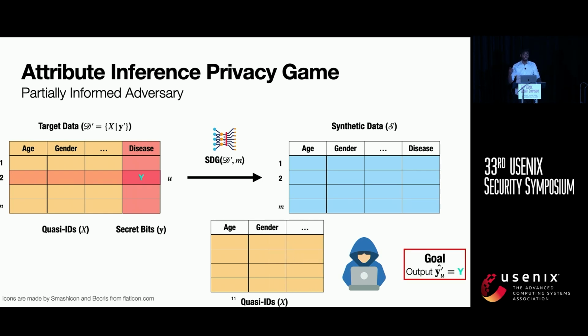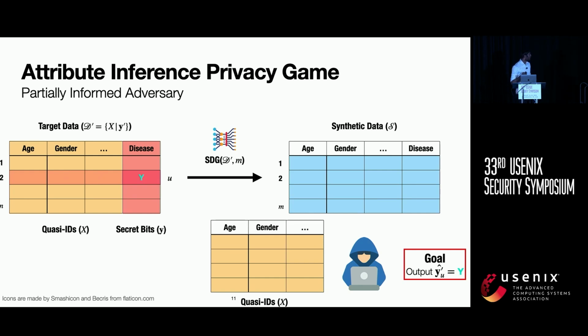We note that this is a stronger setup than what is typically considered in the auxiliary information setup that is typically used to evaluate the privacy of synthetic data. However, we justify this in the case of multiple data releases, which are becoming increasingly common in the context of synthetic data. Furthermore, this is also a weaker setup than the differential privacy setup, which requires an exact knowledge of all the other records that are present, whereas we only assume knowledge of the public quasi-IDs.